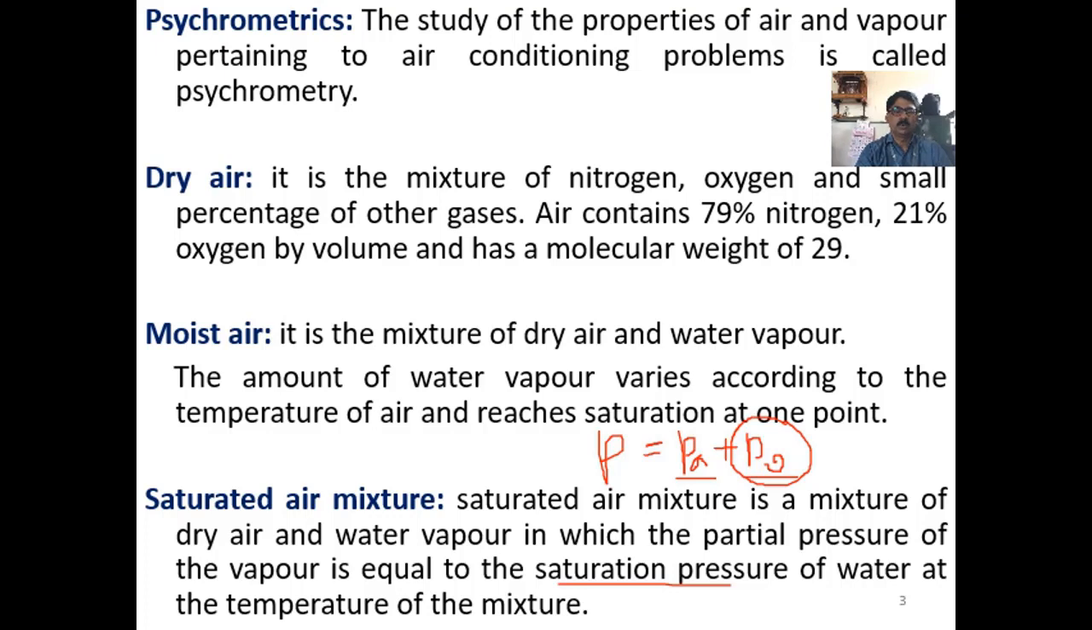Now here water is vaporized and induced into air. So its partial pressure, if it is equal to the saturation pressure at the given temperature of the mixture, which is nothing but the dry bulb temperature, the temperature measured using an ordinary thermometer, then such an air mixture is called a saturated air mixture. So remember, the partial pressure of vapor should be equal to the saturation pressure of the vapor at the mixture temperature.